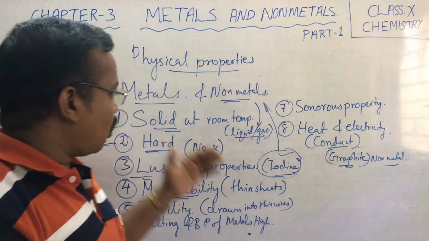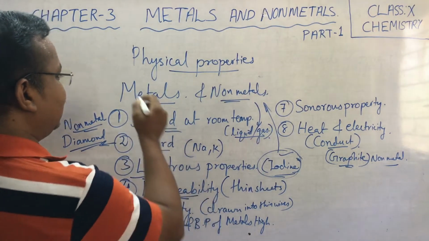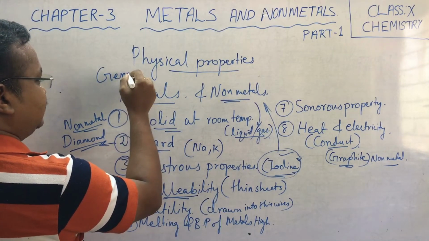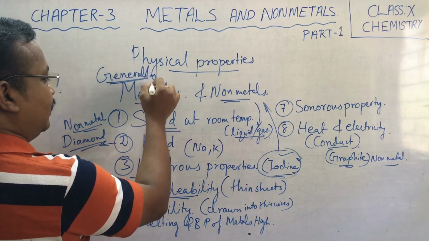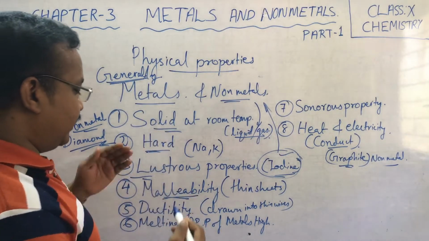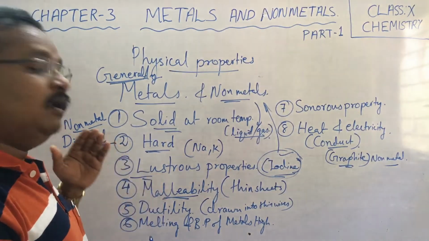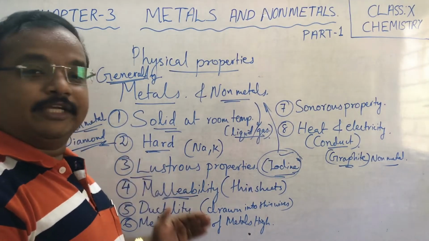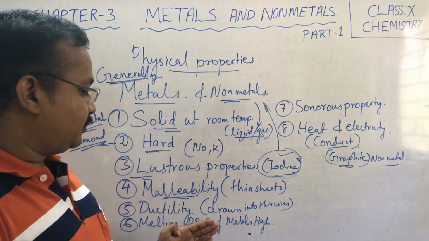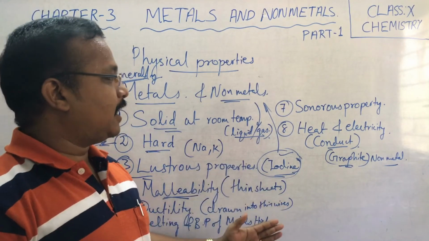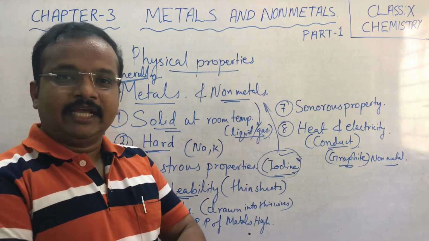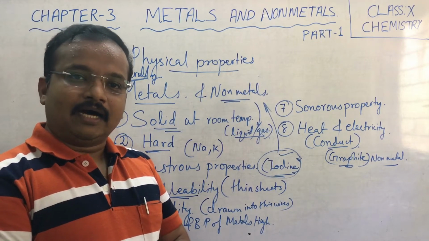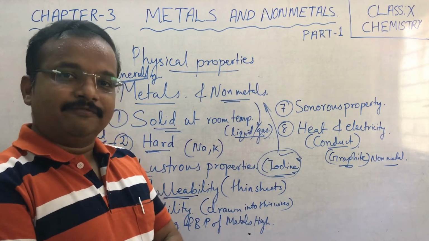So what are these properties? These are the general trends. Generally they are solid, hard, lustrous, malleable, ductile, and their melting and boiling points are high. They show sonorous properties. They conduct heat as well as electricity. These are the physical properties.